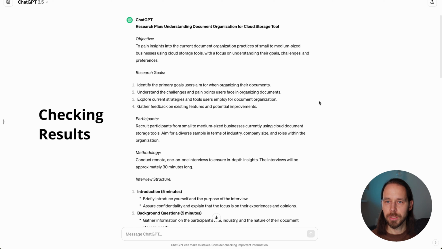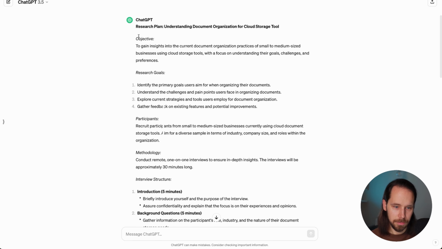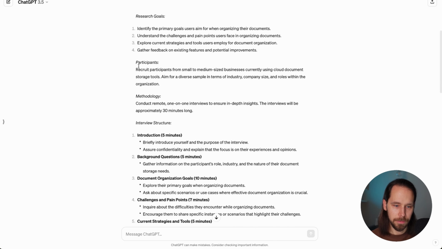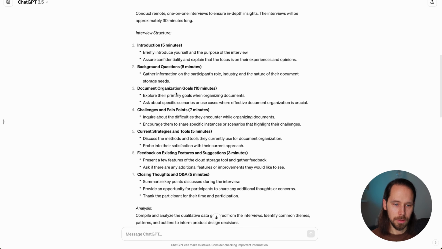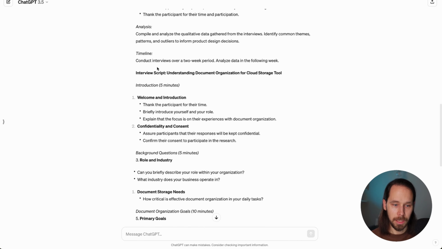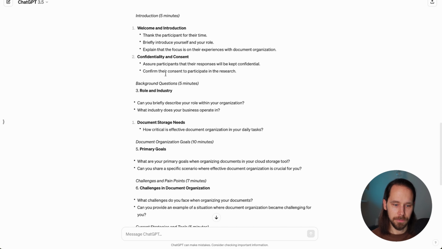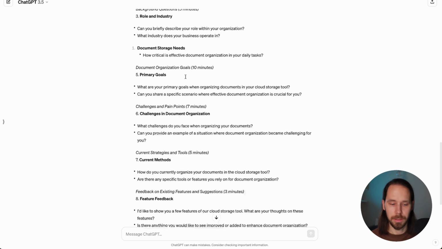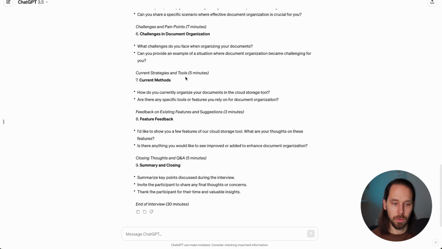All right, so let's check. We have here the research plan. Basically we have the objective and research goals. We have the participants, even the sample that ChatGPT is recommending. Also the methodology to use, the interview structure, analysis timeline, and the script itself, with the questions, which are super helpful. This is already a great start that we can iterate on and use further in our research, so we are not stuck with a blank page.